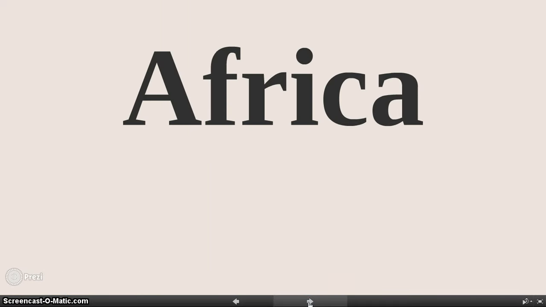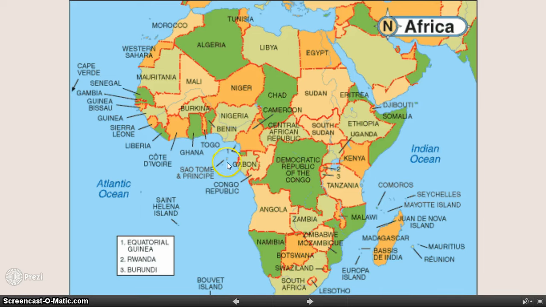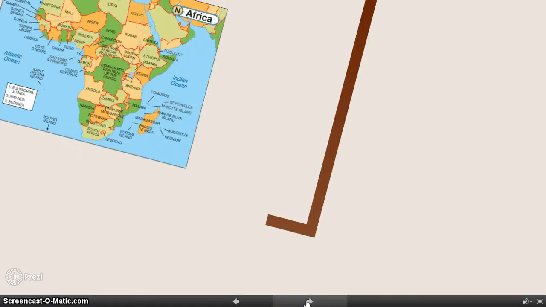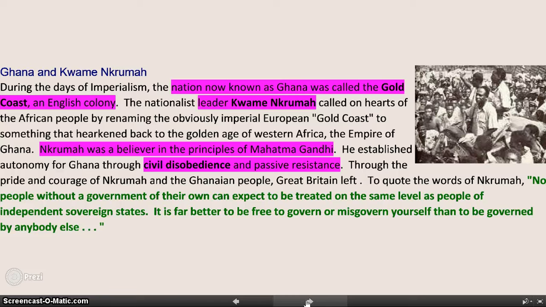Now we're going to go to Africa, and we're going to focus on 3 countries that also practiced nonviolence and how they became independent countries. Here is a map of the continent of Africa. We're going to focus on 3 countries. Ghana right here, Kenya, which is right here, and South Africa down here. First, let's focus on Ghana. So in Ghana, we have Kwame Nkrumah. Kwame wanted independence for his people, for the country of Ghana.